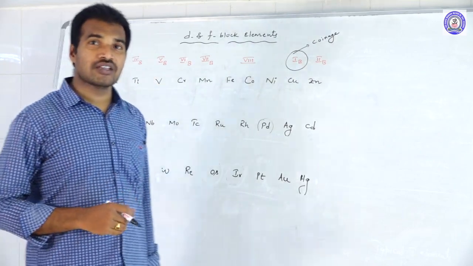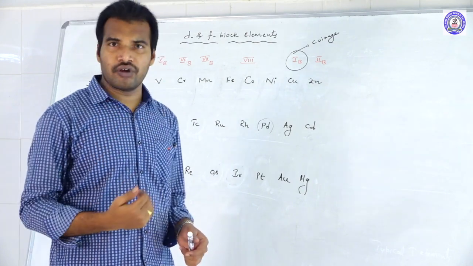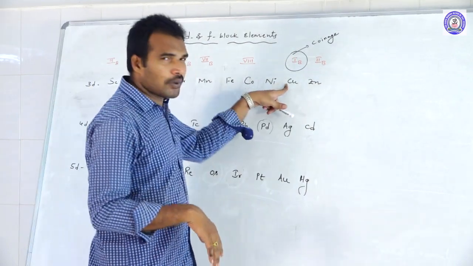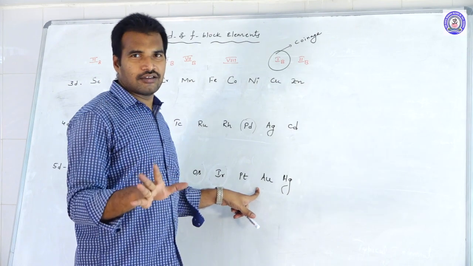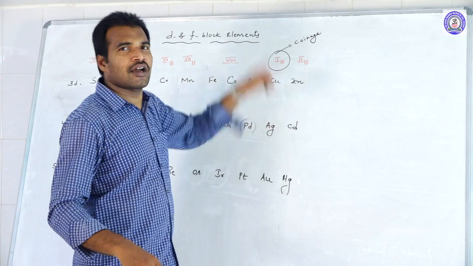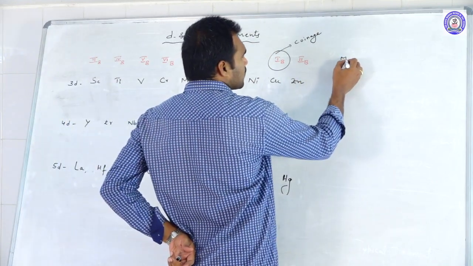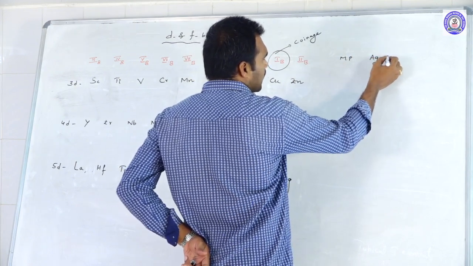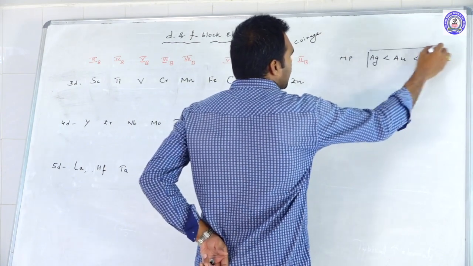In this they may ask you the melting point. Usually as per the melting point order in a group, when you go down, what happens? The melting points increase. So as per the regular trend, copper should have the least and gold should have the highest. But remember one point: exceptionally, copper has the highest among the others. Okay, so what is the order of melting points? The melting point order of coinage metals is silver will be the least, gold will be higher, and copper is having the highest.